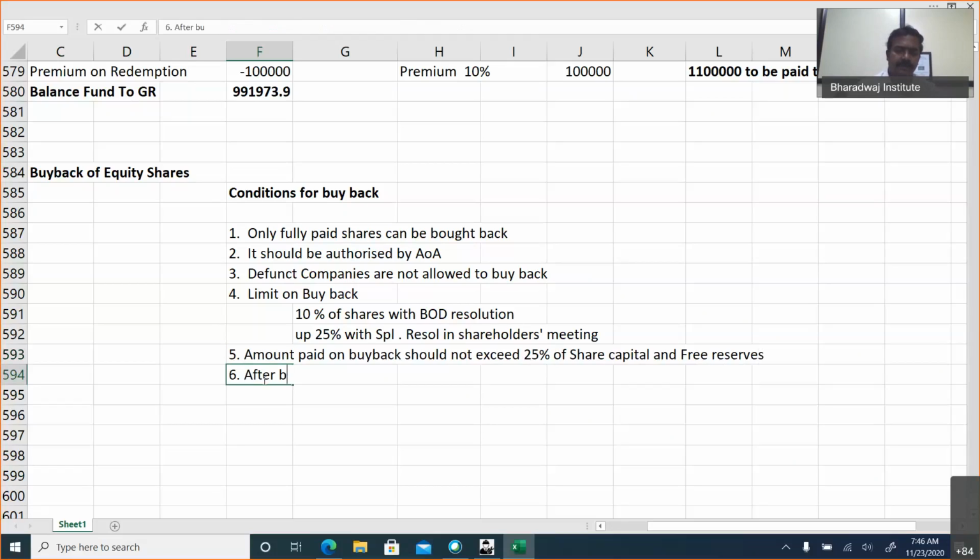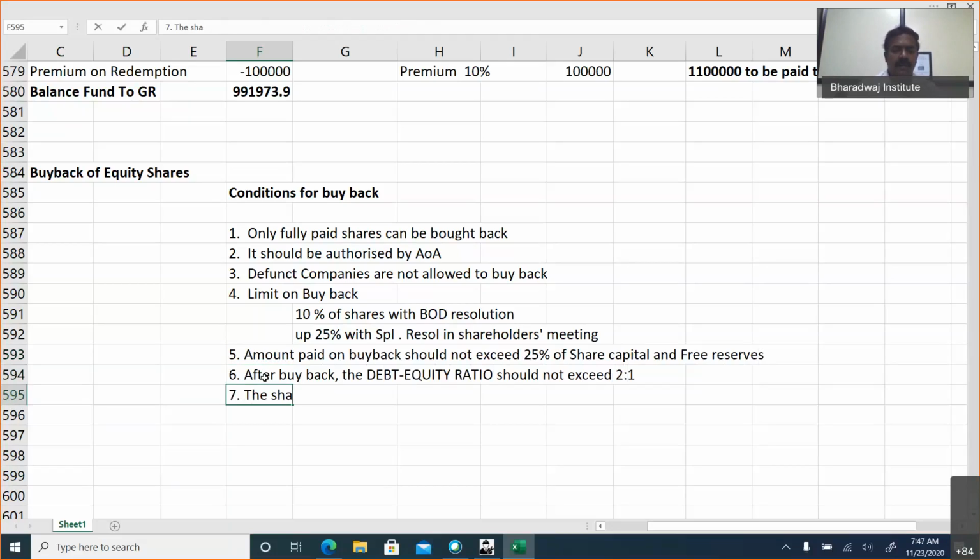After buyback, the debt to equity ratio should not exceed how much? Good, 2:1.